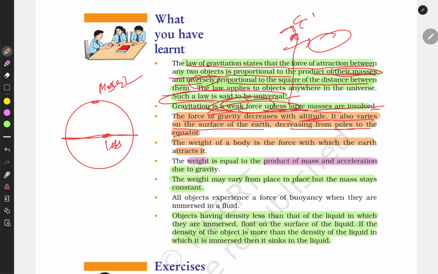Why is it less at the equator, although there should be a similar attraction force? Because the earth is almost spherical, and it rotates this way. So because of the rotation, there is a high centripetal force and a high velocity. The object is moving at high velocity due to its high centripetal force. It feels more weightlessness compared to an object located in this region, due to the higher speed at the equator.